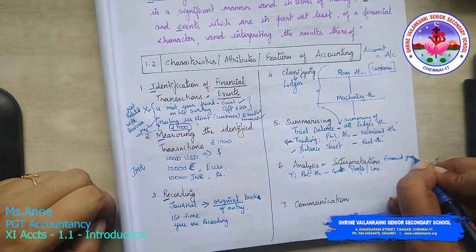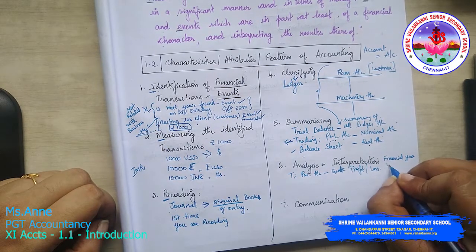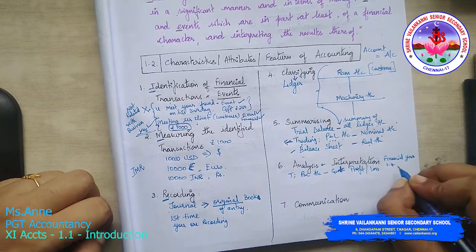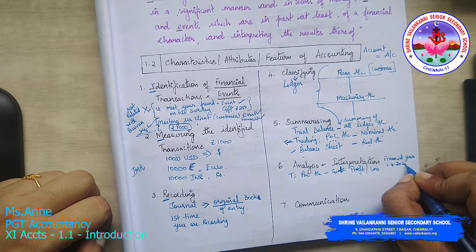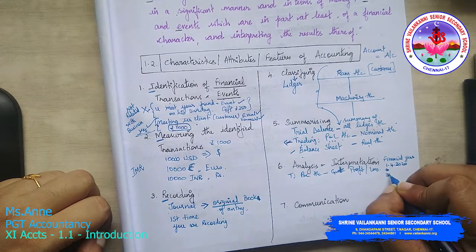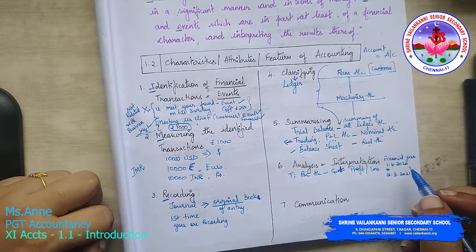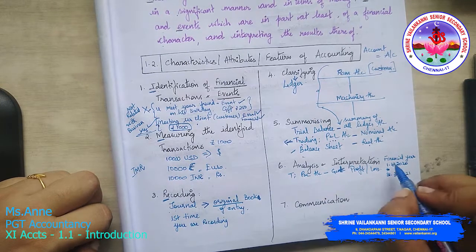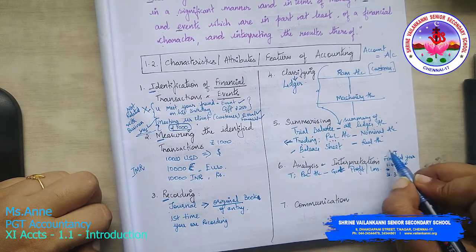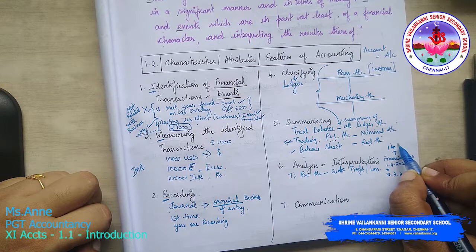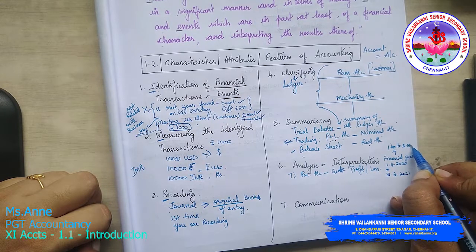Financial year means starting from 1/4, say 2020, to 31/3/2021. So any year that is starting, financial year means it's from 1st April to 31st March.